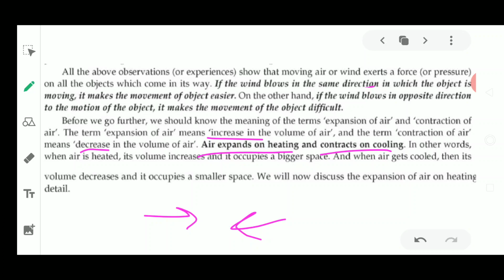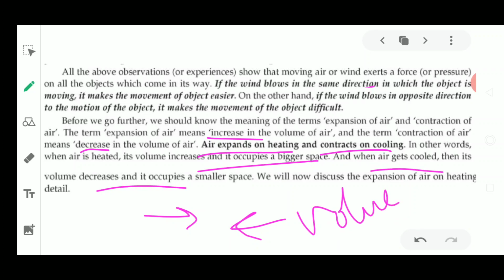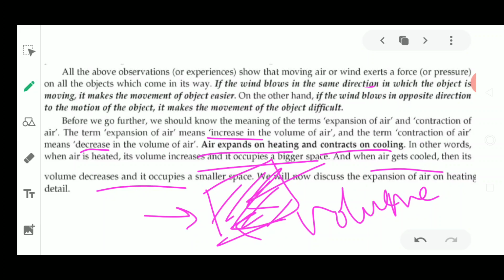We are talking about volume, and volume means the space that the atoms and molecules of any object occupy. So when air is heated, it expands and occupies more space, and if the air is cooled, it occupies very little space in the container.